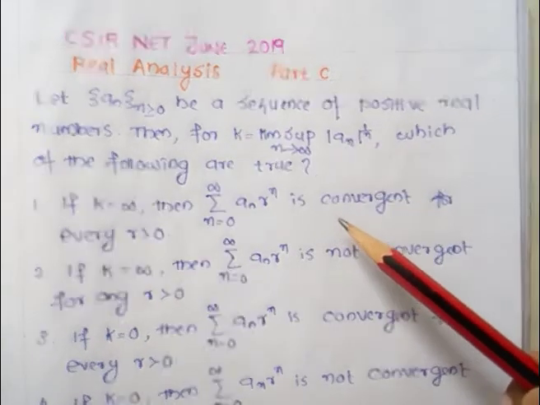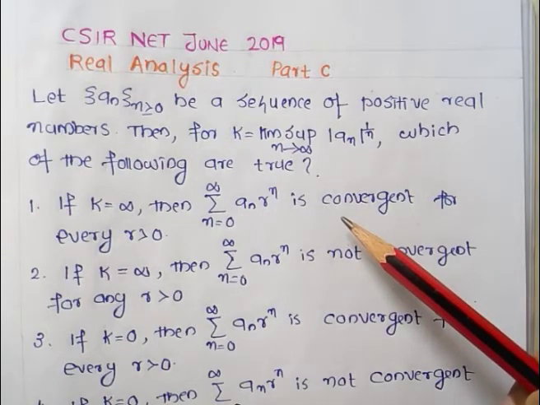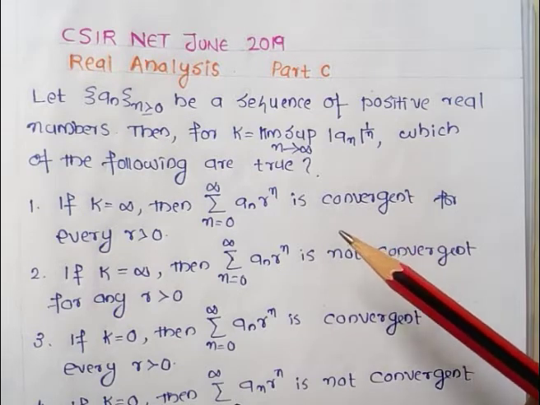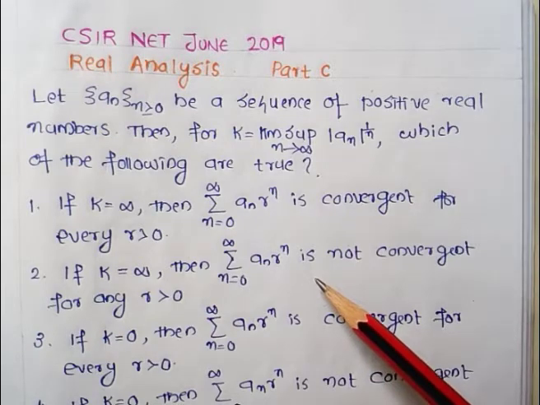Option 1: if k is equal to infinity, then the summation n ranging from 0 to infinity of a_n r^n is convergent for every r greater than 0. Option 2: if k is equal to infinity, then the summation n ranging from 0 to infinity of a_n r^n is not convergent for any r greater than 0.